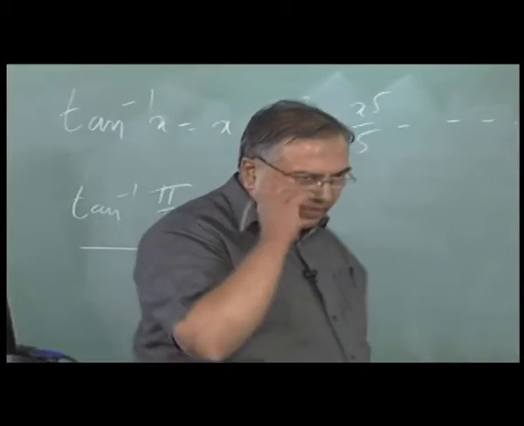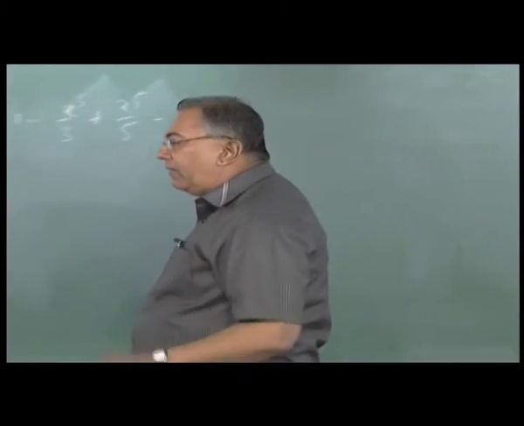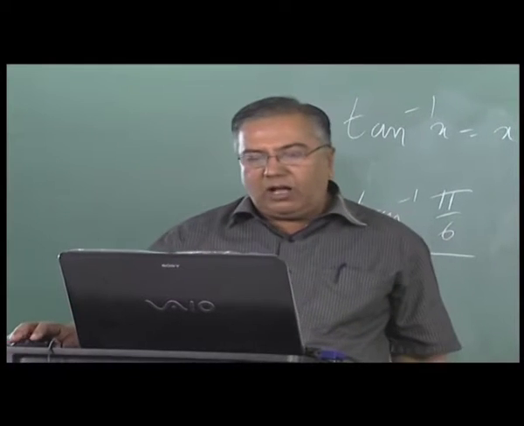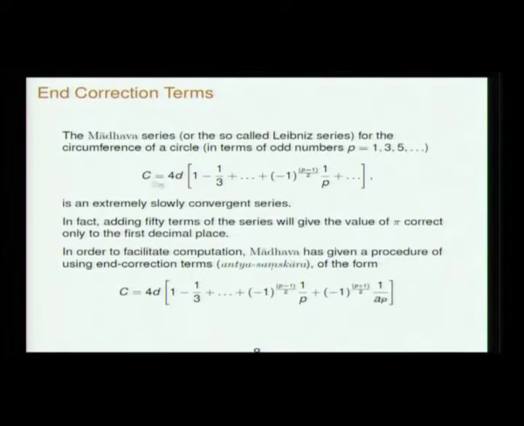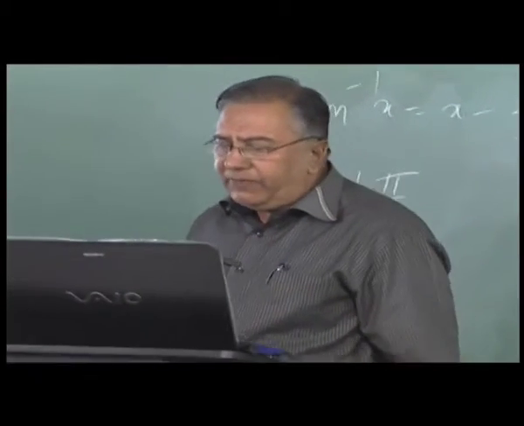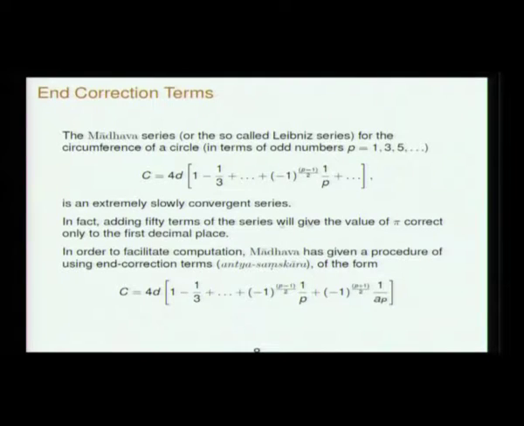So, these 3 series were enunciated by Madhava, but Madhava also enunciated a certain way of calculating using this series. The series themselves are not of much use for calculation. The Madhava series, if you write it this way, where p are the successive odd terms, is an extremely slow convergent series. Even if you take 50 terms in this series, it will give the value of pi correct only to the first decimal place, that is 3.1 you can obtain.